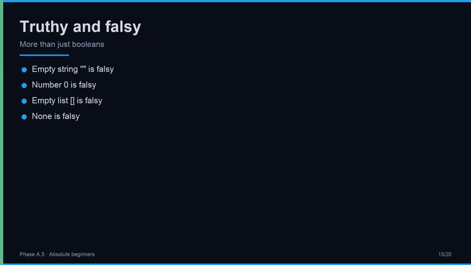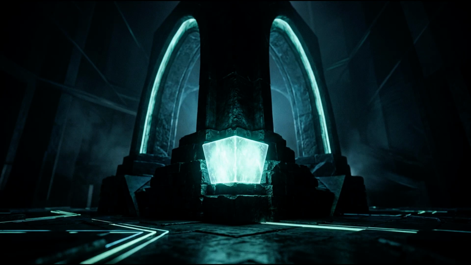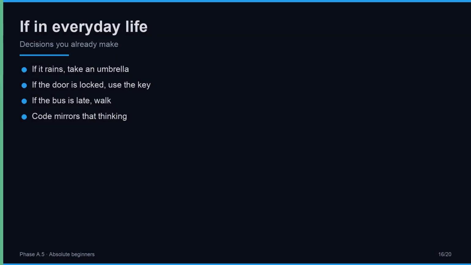So if name, where name equals Ada, is true. If name equals empty string, is false. Truthiness lets you write clean and readable conditions. Empty means false. If is the foundation. Else and elif stand on top of it. Master if, and the rest follows. The foundation of branching.